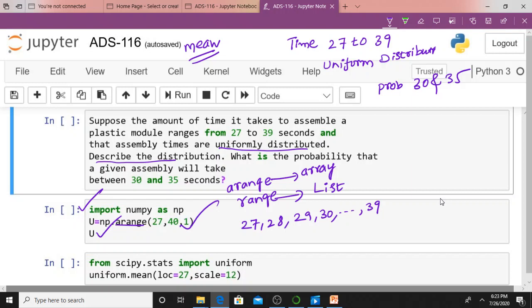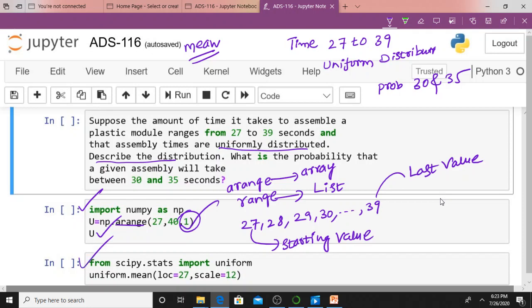Therefore, this 27 is the starting value. 27 is the starting value, and 39 will be the last value of this particular array, isn't it? Each value is incremented by 1. Why? Because my third argument is 1.